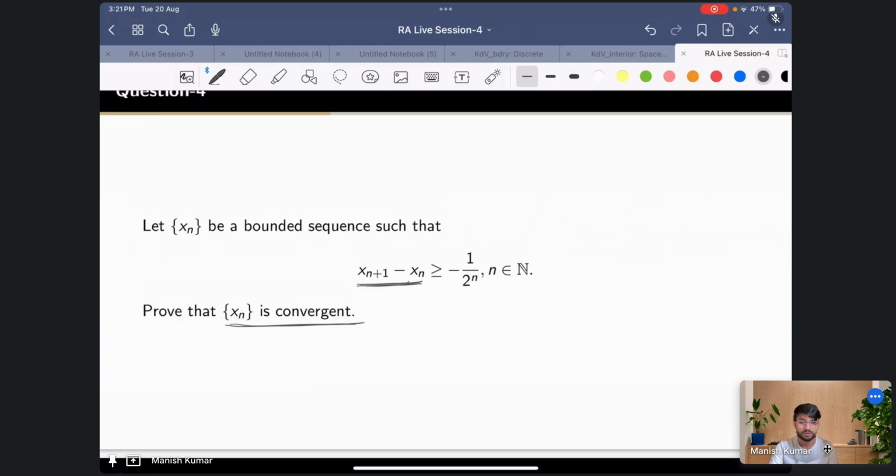The hint is, and I think I mentioned this last time also, that this theorem says that if you have a sequence xn which is monotonically increasing, and bounded above, then the sequence converges. This is the assumption.